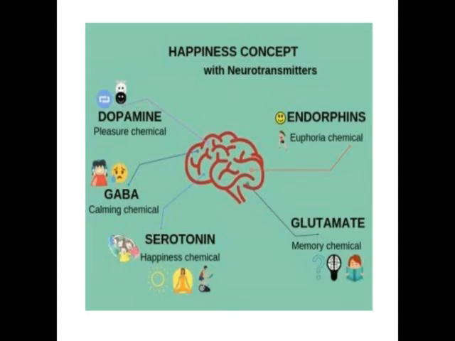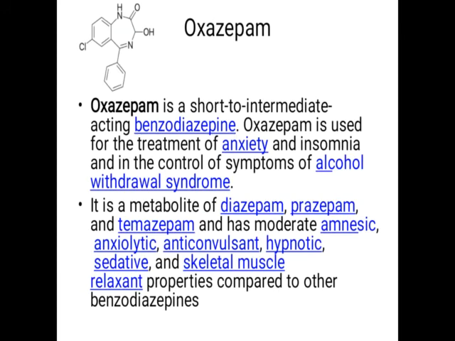Okay, what is the concept of happiness with neurotransmitters? Glutamic acid is mainly an excitatory chemical. Serotonin, you can say it is a happiness chemical. GABA, calmness. Who maintains the calmness we have? GABA. Pleasure, dopamine. Okay, so all these are responsible to maintain a proper mood, that is the happiness in our body. So any changes in these will lead to anxiety.